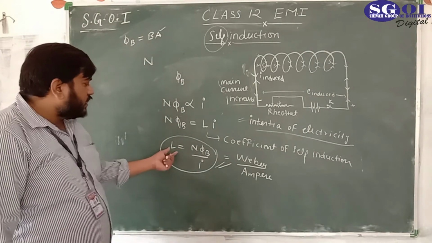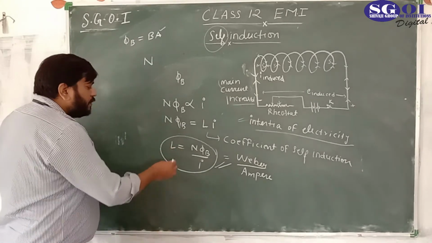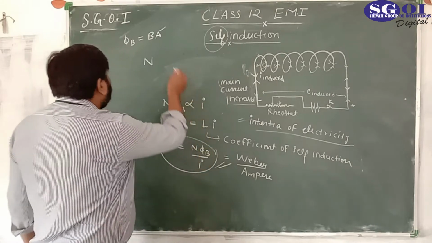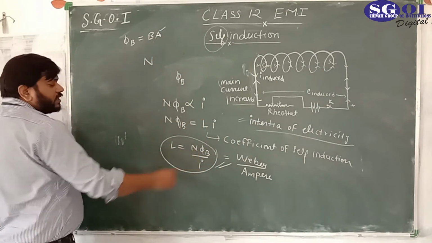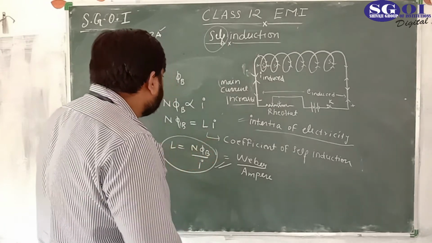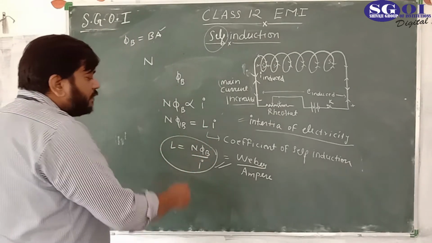So you can easily find the dimensional formula for L. For I it is A, and for N there is no dimensional formula, this is a constant number. Unit is Weber per ampere, called Henry.